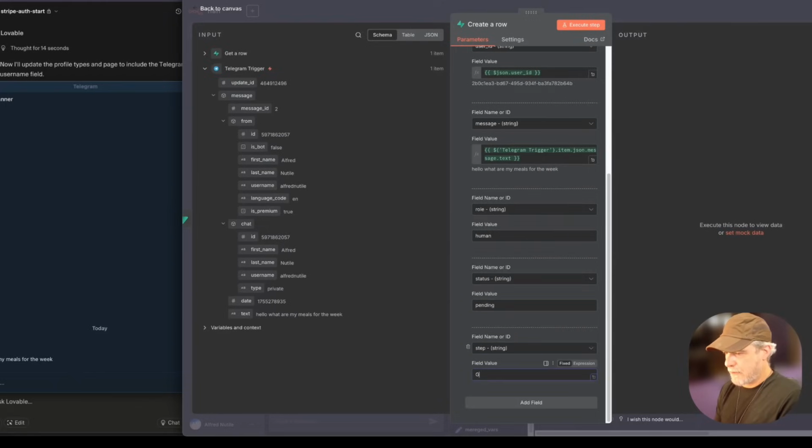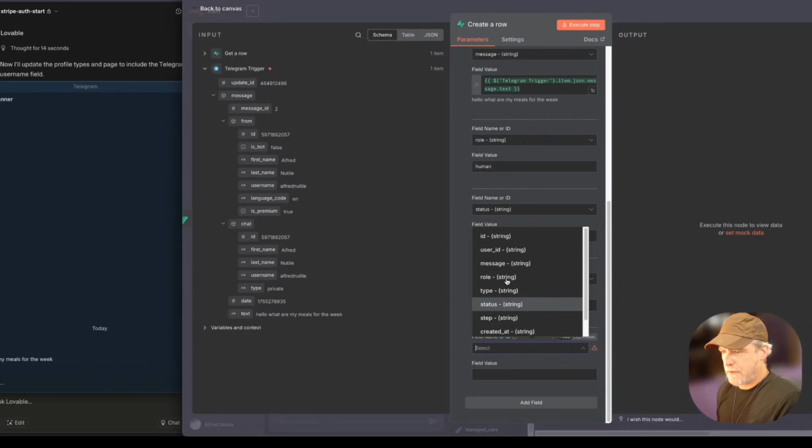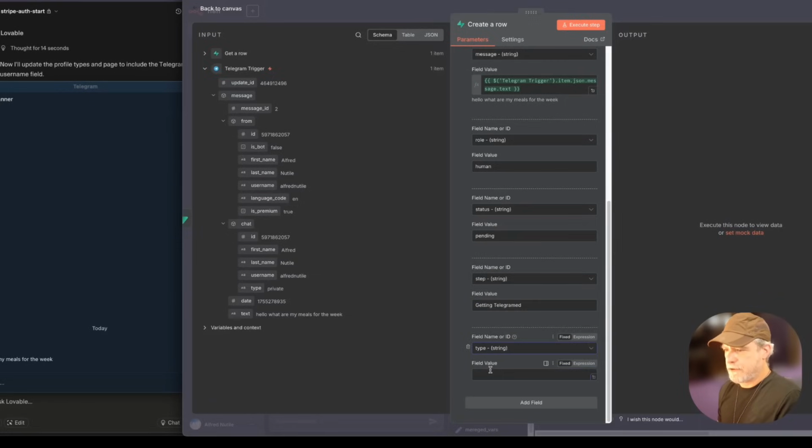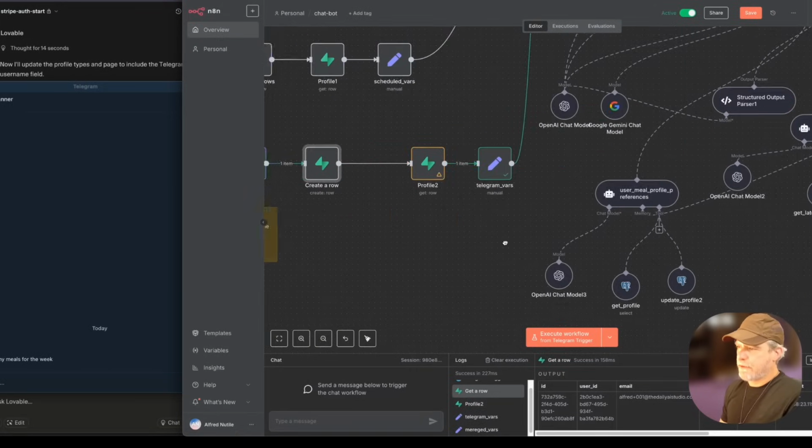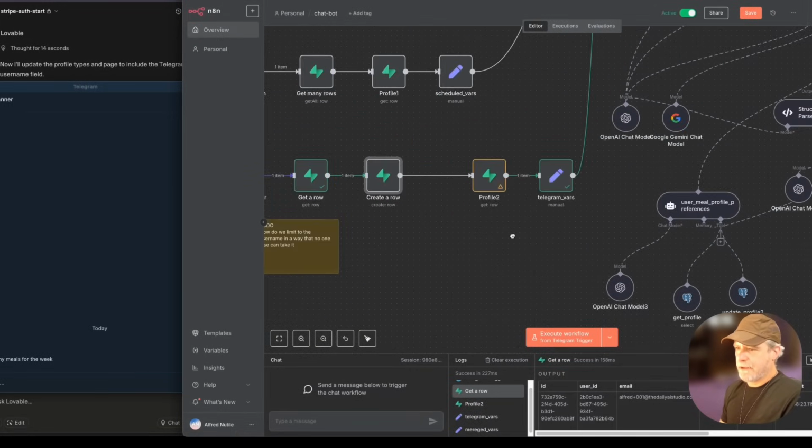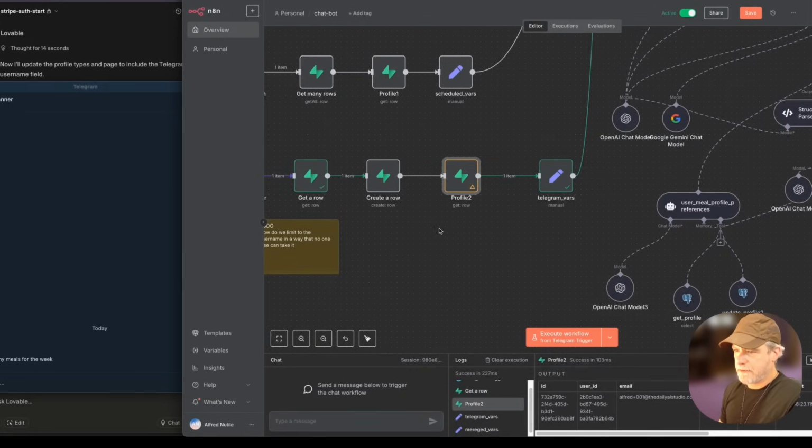Pending step getting Telegram and step status. And I think that is it. Oh, type is chat. No, type is chat. We haven't really used this. Type is just chat. Sometimes the chat message area, I'll filter it out based on the type just to keep like automations out of there, but we haven't needed that yet.